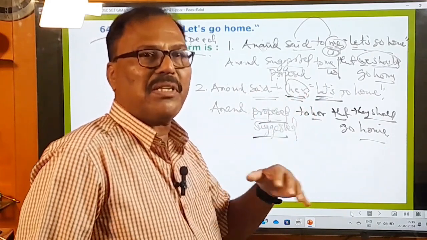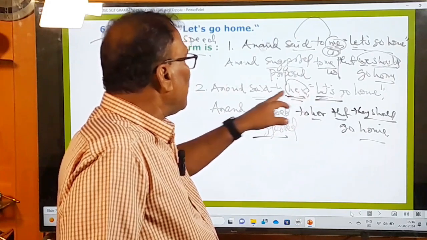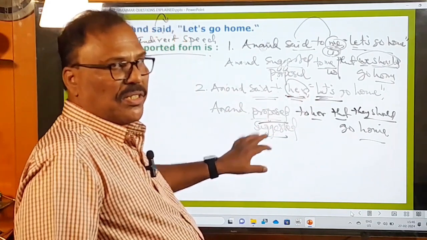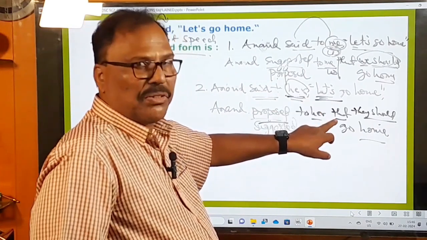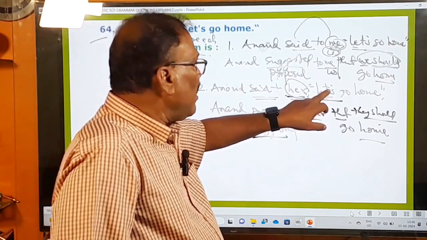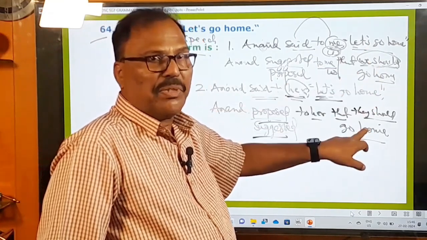Second person and third person pronouns. If they are in the object place, then this sentence will be turned into proposed or suggested as usual, and to her or to him or to them is there, and that connecting word should be used as it is, and then this letter should be turned into they should. Here letter should be turned into we should, here letter should be turned into they should.